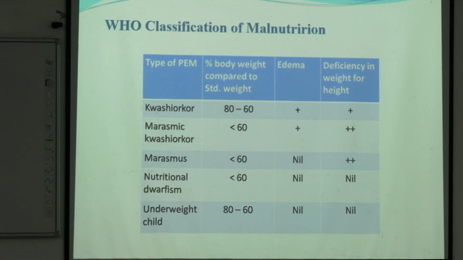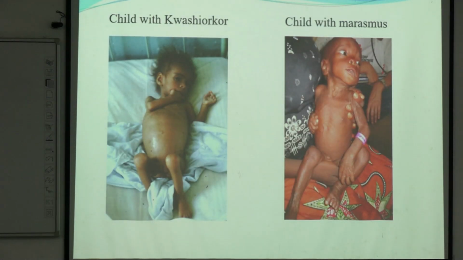So this is the WHO classification of malnutrition, showing different types of malnutrition, among which kwashiorkor and marasmus are protein energy malnutrition. So see, this is a child with kwashiorkor. The huge abdomen results from accumulation of fluid, peritoneal fluid accumulation.